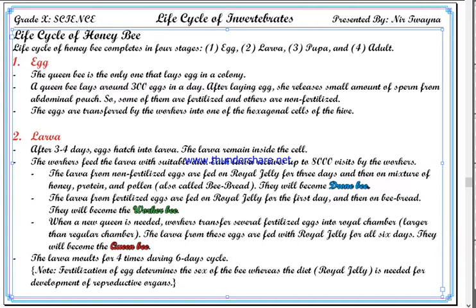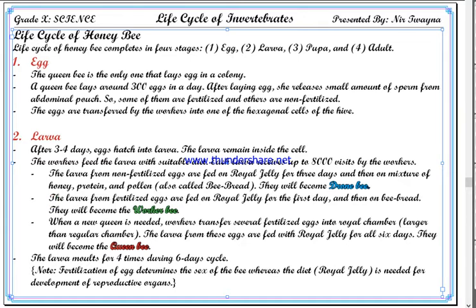So for 3 days they feed special royal jelly to the larva, and for 3 days they feed normal food, that means bee bread. In that case, these larvae will become drone bees. Get it?